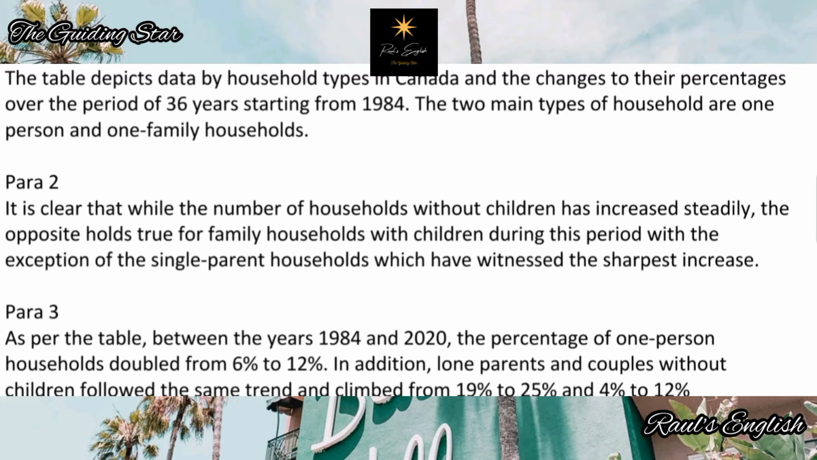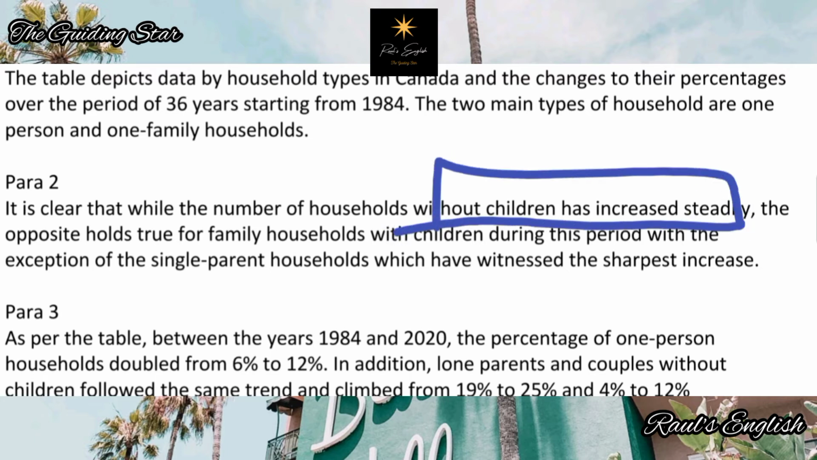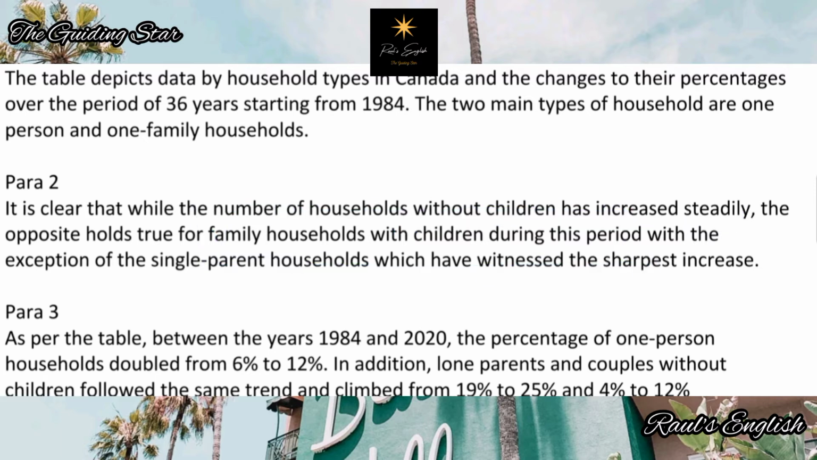So the opposite holds true for family households with children during this period. Now, is that correct? That's absolutely correct. So how the family households with children are going up. Sorry, they're going down. So the number of households without children are going up, the number of households with children are going down.